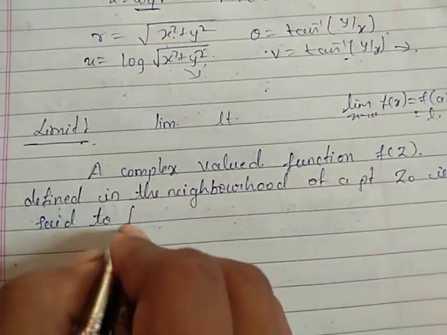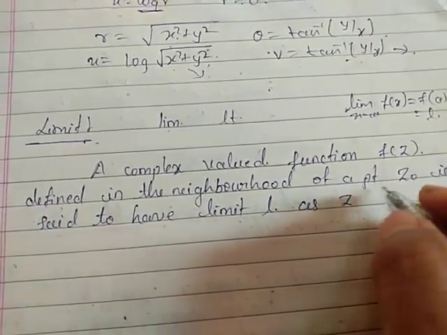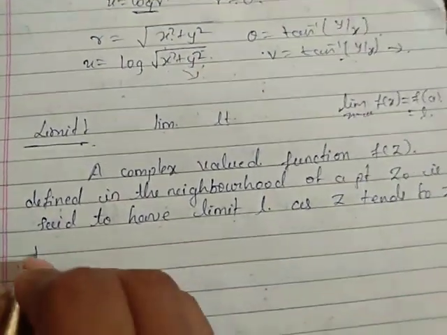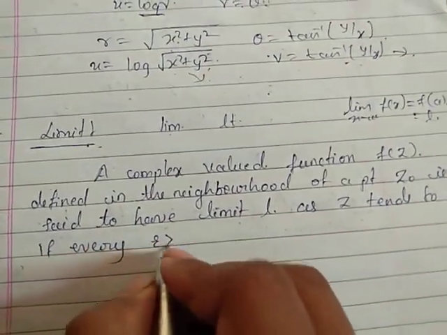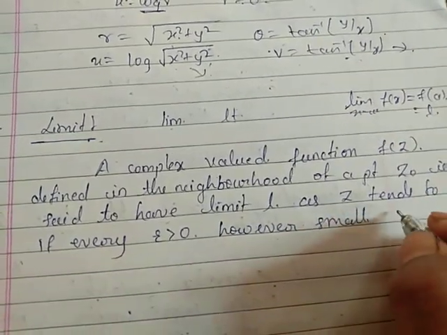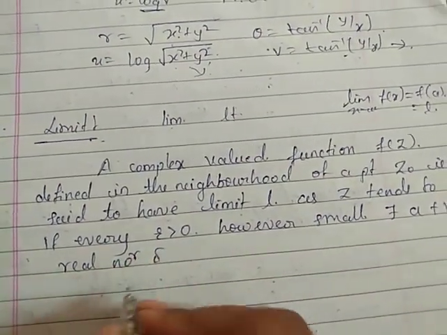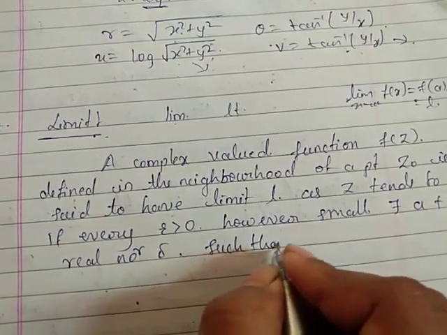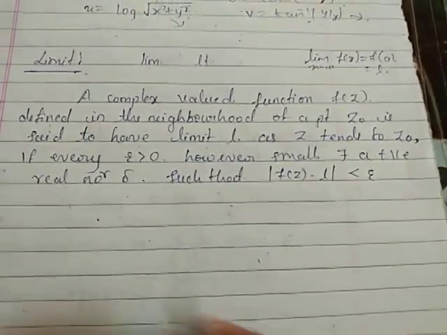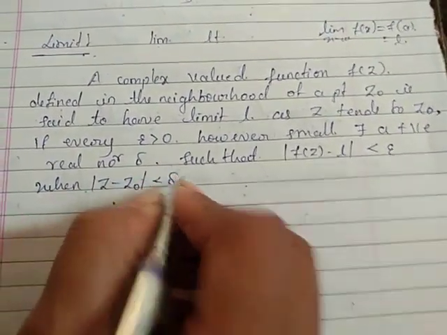It is said to have a limit L as z tends to z0 if for every epsilon greater than 0, however small, there exists a positive real number delta such that mod f of z minus L is less than epsilon when mod z minus z0 is less than delta.